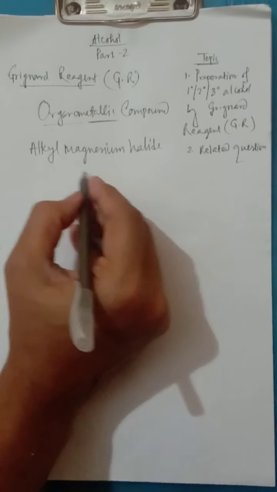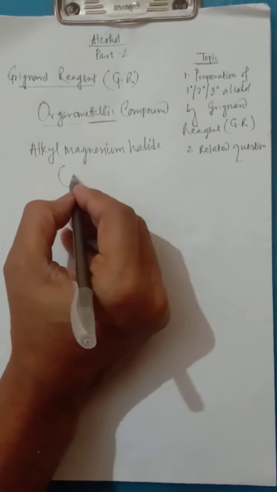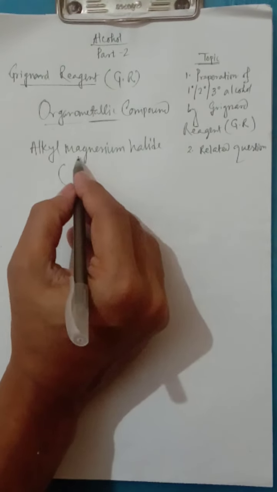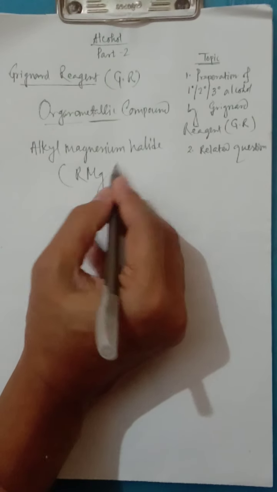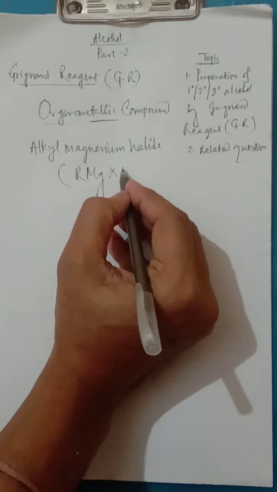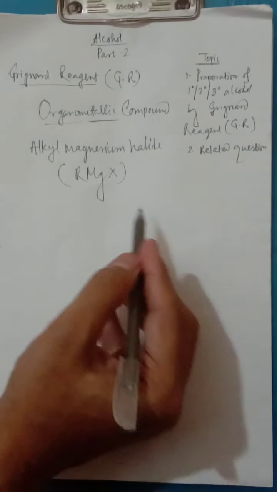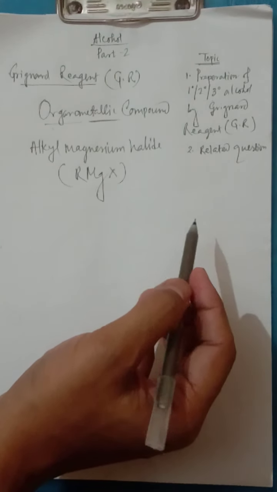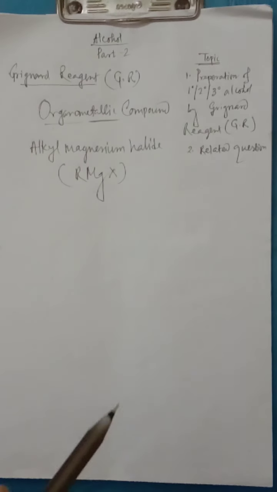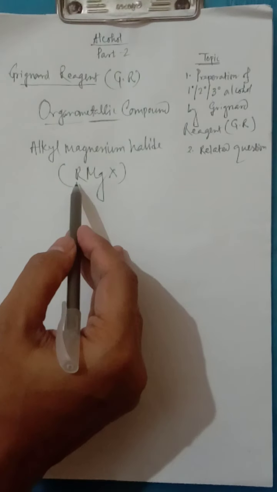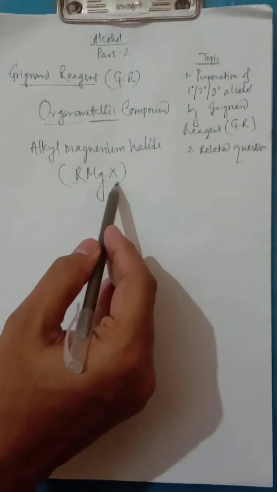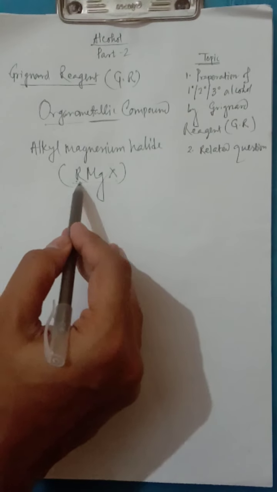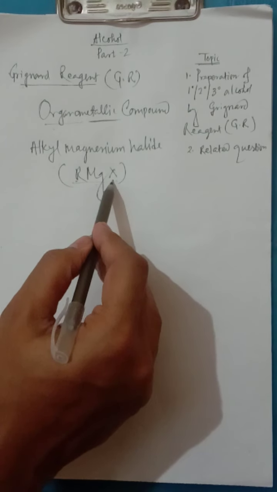In general, the alkyl group is represented by R, magnesium is Mg, and halide is represented as X. Halide means halogen, so it may be chlorine, bromine, or iodine. In general formula, R is the alkyl group, magnesium is there, as well as halide.